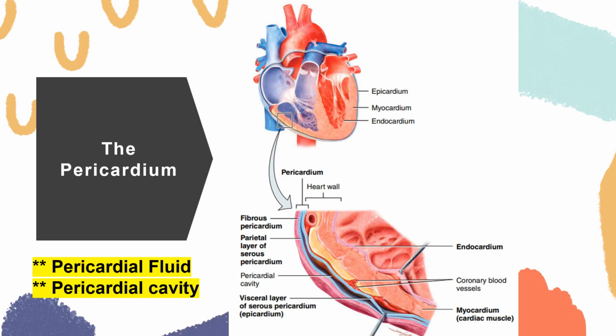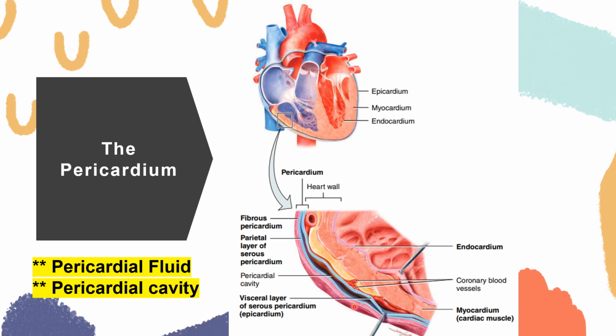So again, your pericardial fluid is secreted by your pericardial cells in order to reduce friction between the layers of the serous pericardium as your heart pumps. And the space that contains this fluid is called your pericardial cavity. So as you can see in the picture, your pericardium has two layers, the serous and the fibrous.